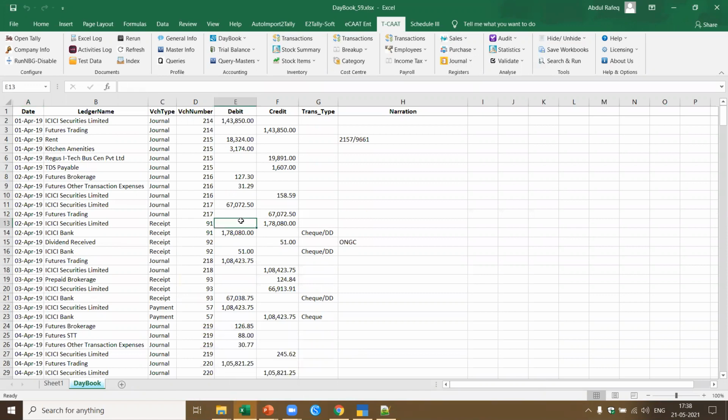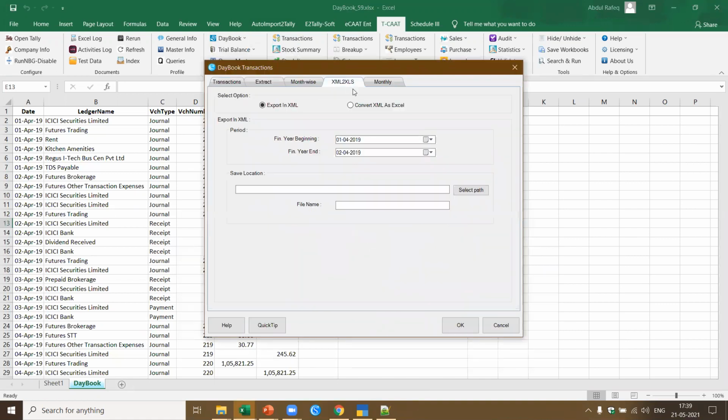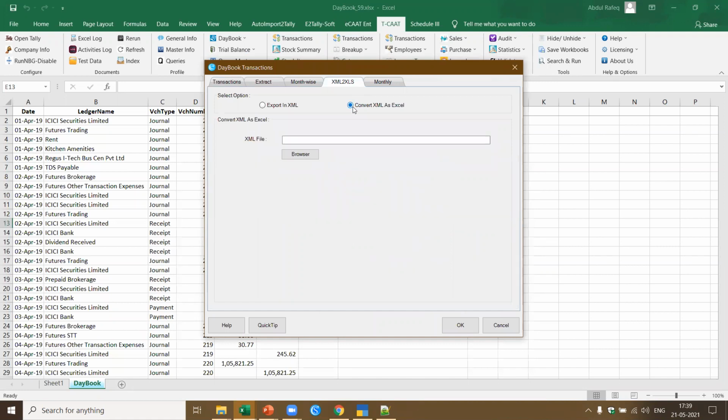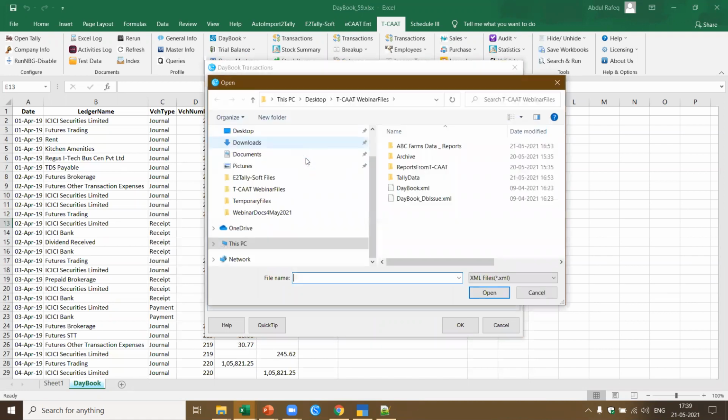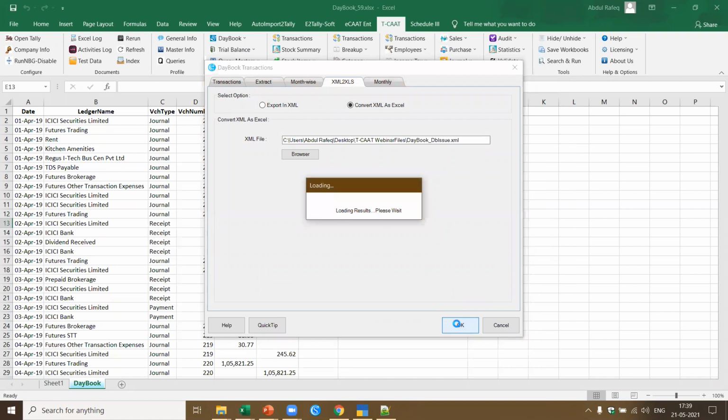Only one. Now let me open that big file, which is the 3,50,000, and let's see how much time it takes. I got this daybook. I go to transactions. Now here I come to XML to XLS. Here convert XML as Excel. Now I'm going to browse, pick up that file. That is a 35 MB file. I say open, and then I say okay.